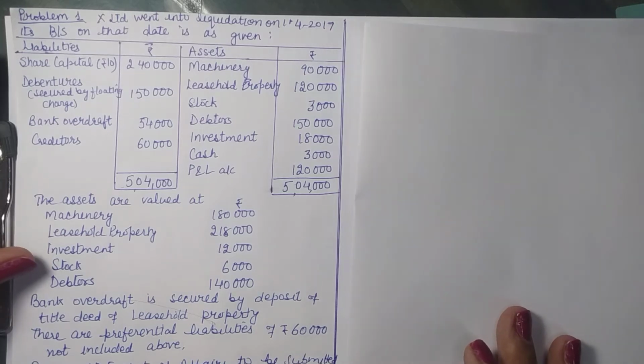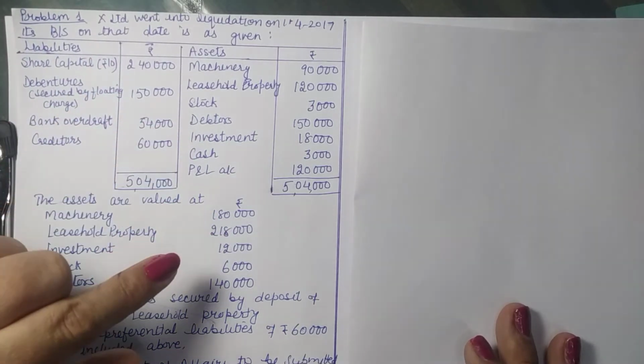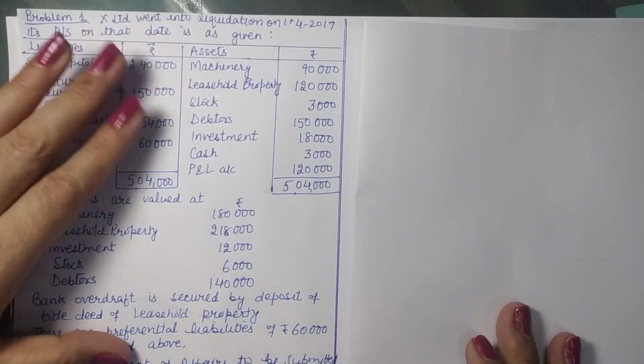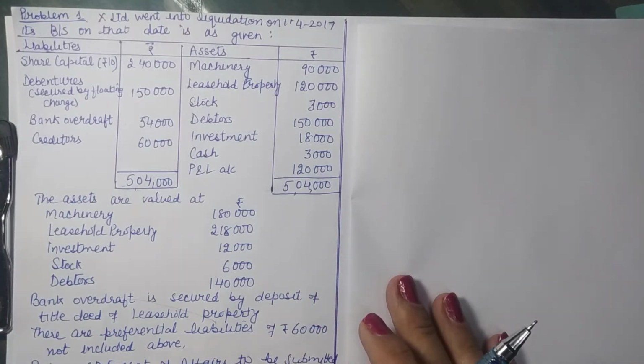Today we'll be starting with the practical part, and our practical questions are of two types. Number one is the preparation of statement of affairs and another is the final statement submitted by the liquidator. Now starting with the first one, that is statement of affairs.